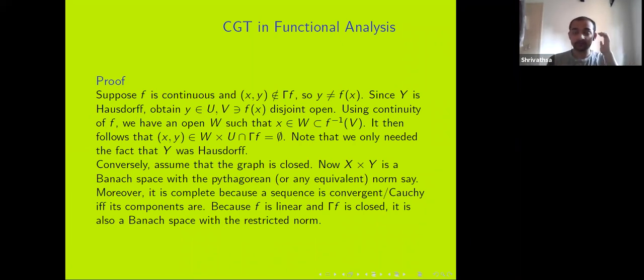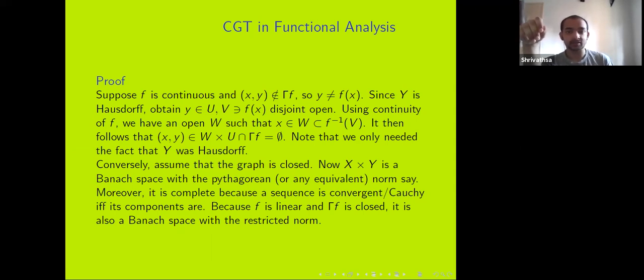Now, by the continuity of f, I find an open W containing x such that f of W is contained in V. Now I look at W cross U. W cross U contains (x, y), and it's disjoint from gamma f because anything in W by definition lands in V, and V is disjoint from U. So I find this neighborhood W cross U of (x, y) which is disjoint from gamma f. That proves gamma f is a closed subset of X cross Y in the product topology. Note that this direction only requires that Y is a Hausdorff space, so the proof doesn't change for both versions of the theorem.